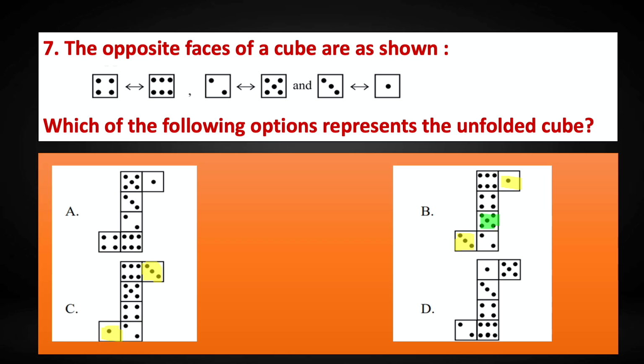When we look at option B, 5 and 2 are not opposite to each other. They are next to each other. Whereas in option C, 5 and 2 are opposite to each other. When we fold the cube, 5 and 2 will be opposite in option C. So the correct answer is option C.